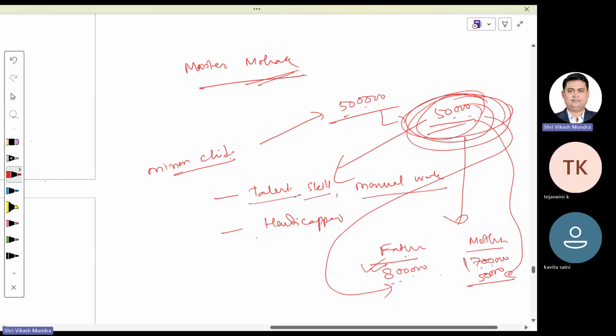Okay. However, Master Mohat is a good singer and he generated his income through his skill. In that case, whatever income he generated is not subject matter of clubbing. Done? Yes, sir.